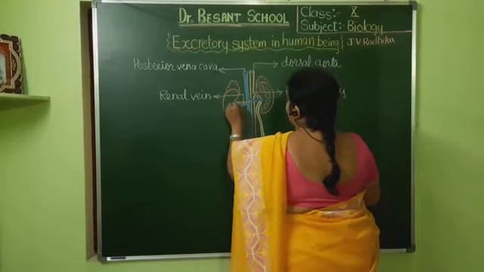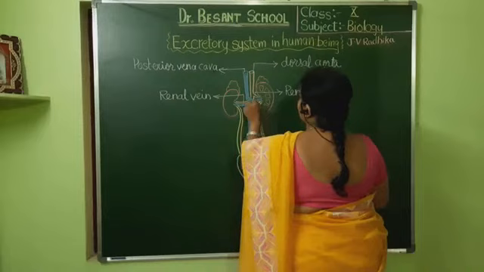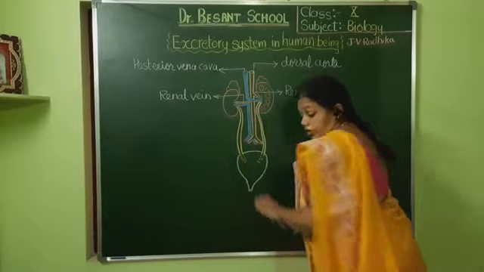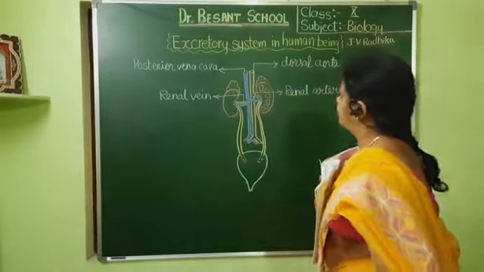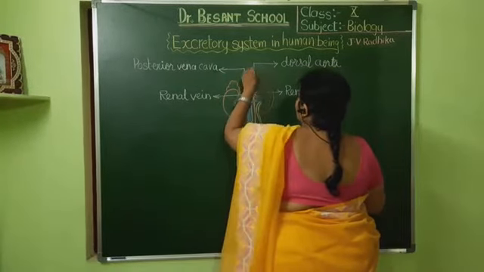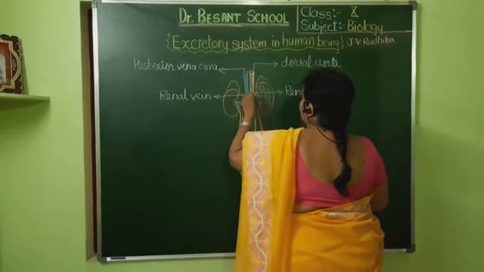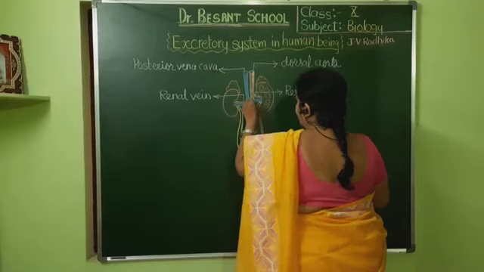As I told, you all need to practice along with me. Don't keep the work pending so that you want to draw later. I know many of you would be simply sitting thinking that you can draw the diagram anyway later, but that never happens. So here I have shown the renal artery and the renal vein.